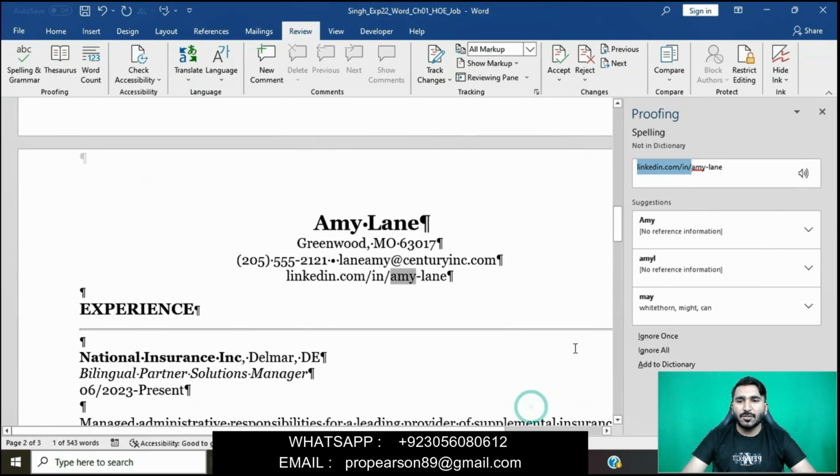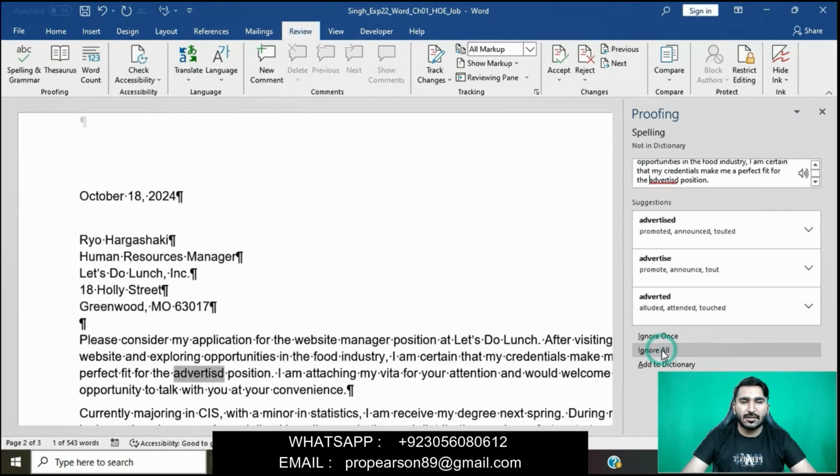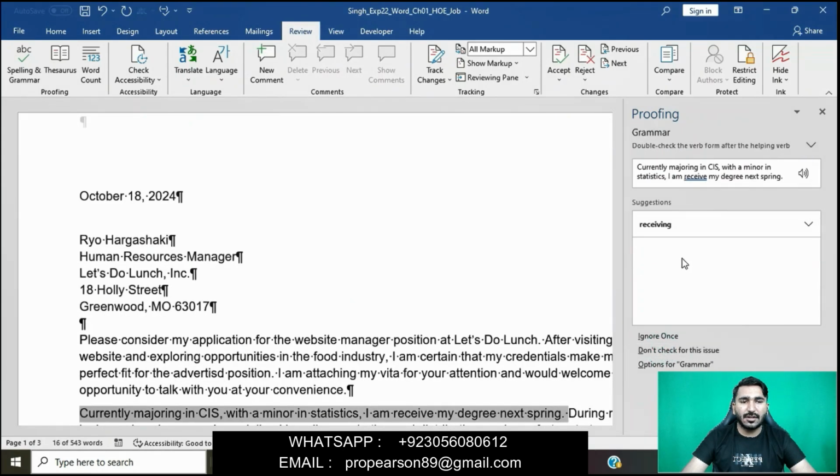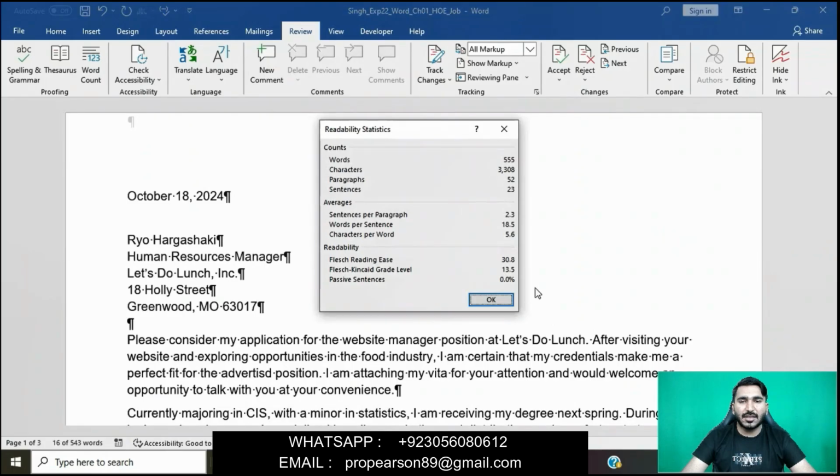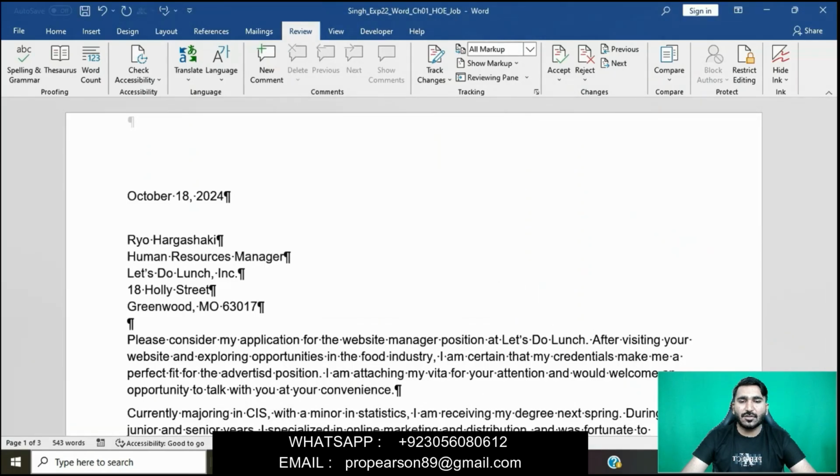In the Proofing group, simply click on Spelling and Grammar, and then we will proof the spelling. Okay, we will ignore all, and then simply click on receiving, and then simply click on OK. This is good now.